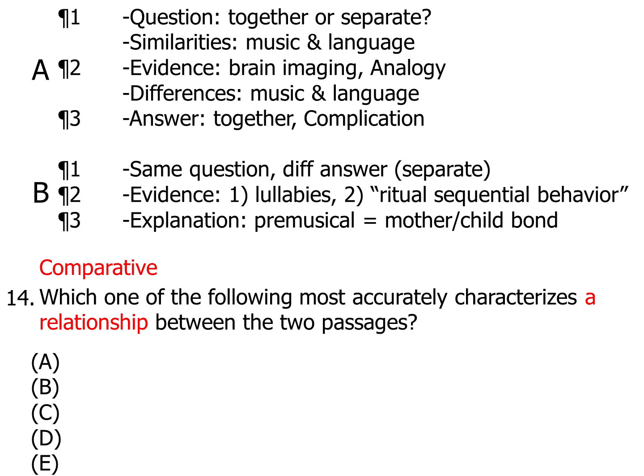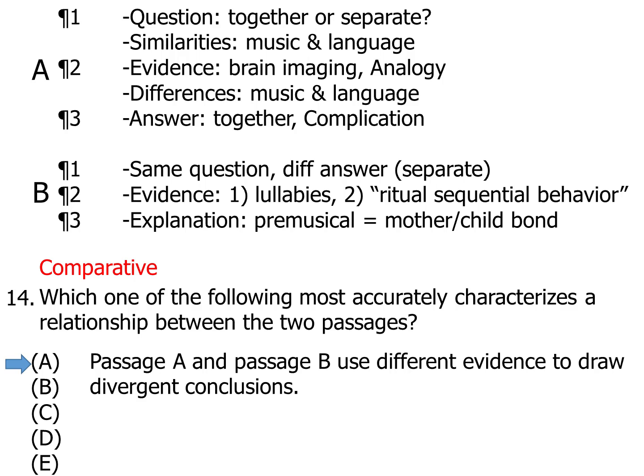These are the sorts of questions that, like main point questions, you should probably have the answer to before you get to them, because part of reading and understanding the passage is understanding the relationship between them. And we said earlier that the relationship between the passages is they're both asking the same kind of question. Where did music come from? They don't use the same kind of information to answer that question at all. They use very different kinds of evidence, and they come up with very different answers, because passage A says that it was kind of a bonus, it wasn't very important. Passage B says that it was of great importance. So let's look for an answer choice that says that.